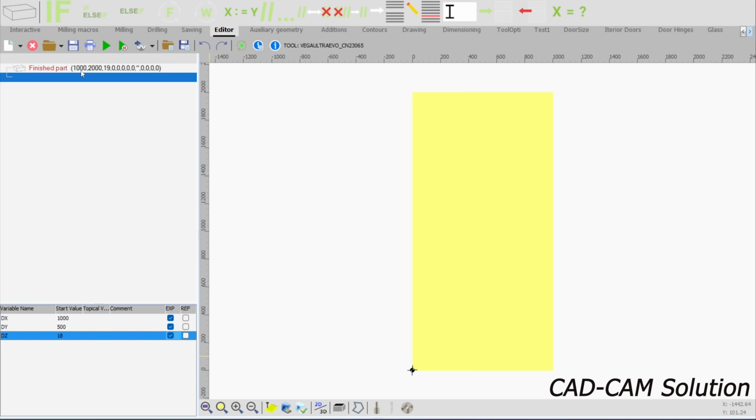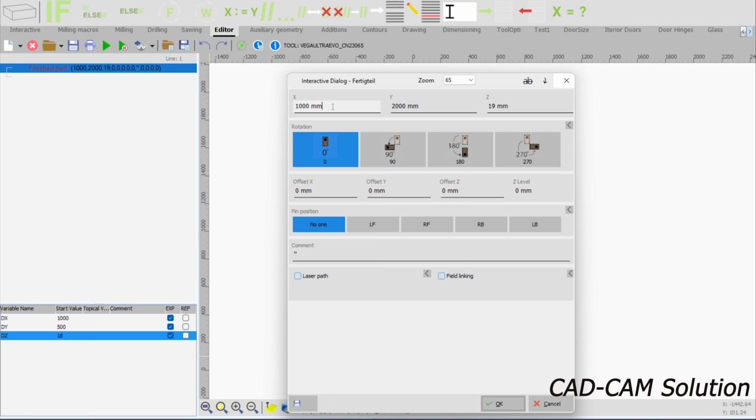Now we have to edit this line, and we need to change this value with the variable name. For x, the x, for y, the y, and for z, the z.